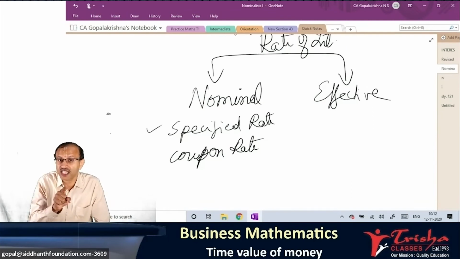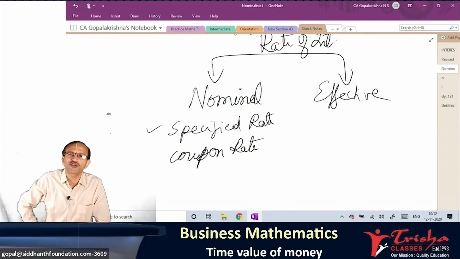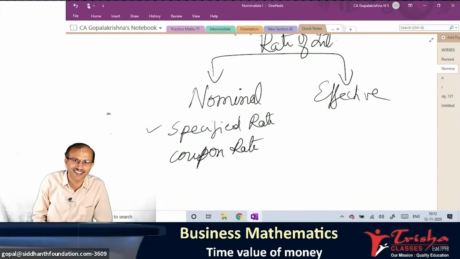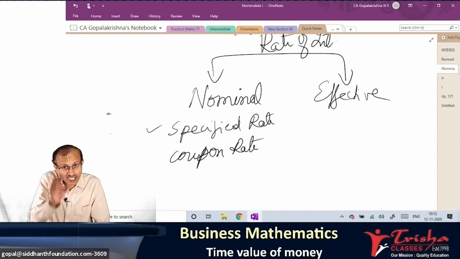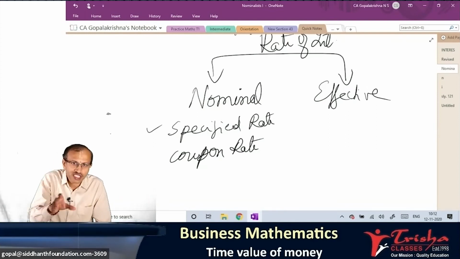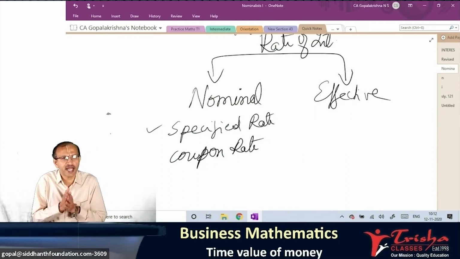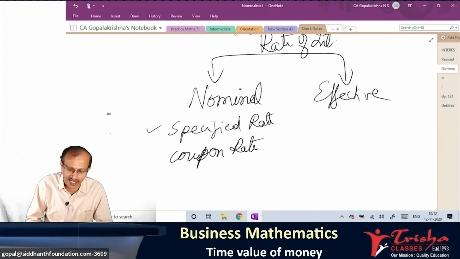But if at all you are a debenture holder, for debenture the rate is not going to change. 10% debenture means every year 10% only. It is not going to increase. Fixed deposit rate will not change. That's why it is called coupon rate. Bonds ka rate will not change. That is called coupon rate. So any rate or interest percentage fixed well in advance is called coupon rate, called nominal rate.